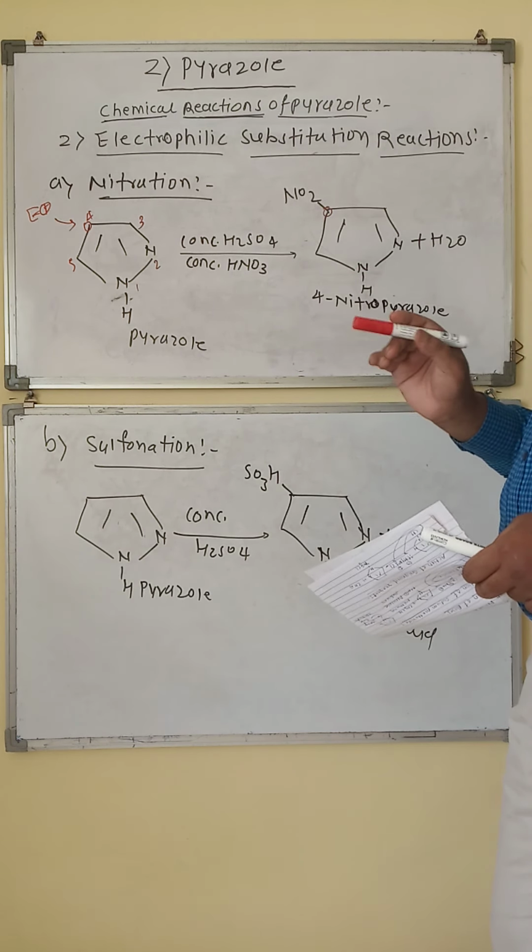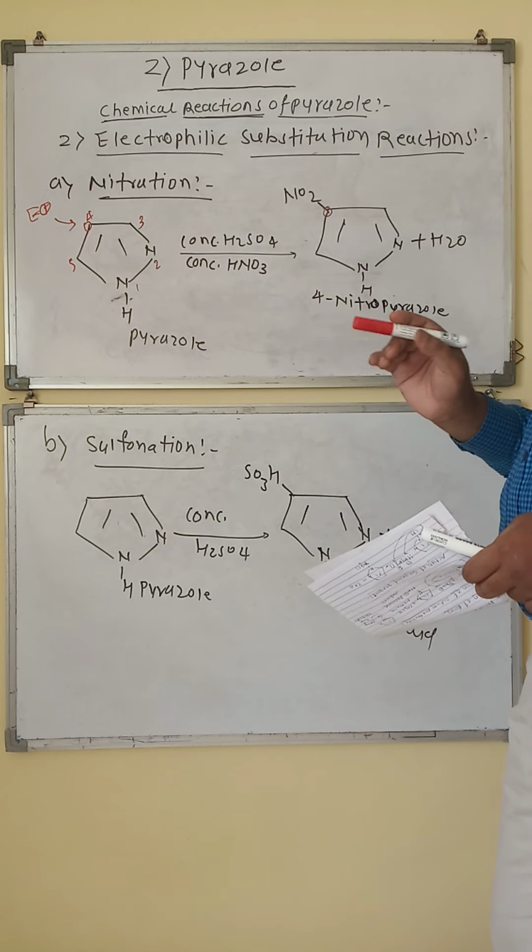Now the next is sulfonation, second. Sulfonation of pyrazole can take place in the presence of concentrated H2SO4. When H2SO4 dissociates, it gives HSO3 positive and OH negative ions.